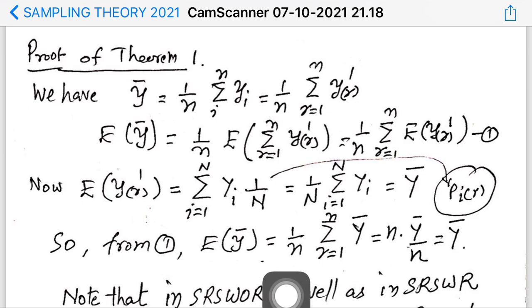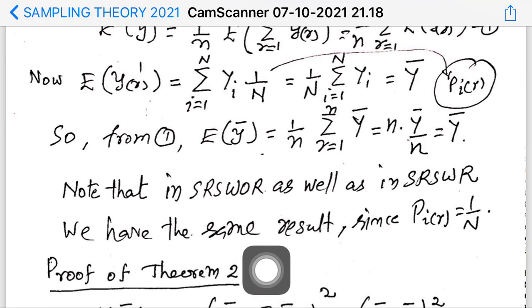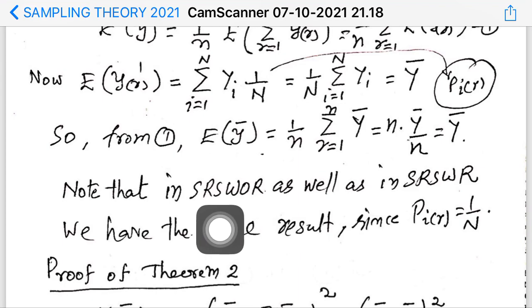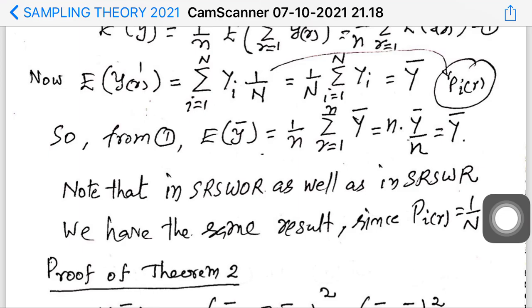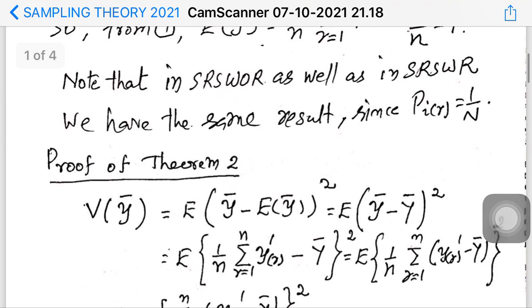So you can see that this result is the same for both, so the proof is complete and we have proved this theorem.